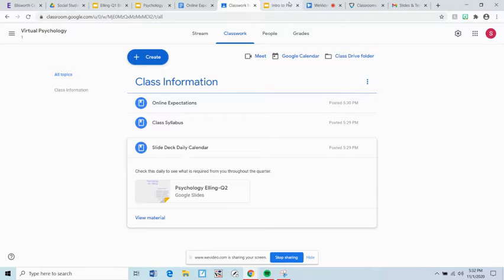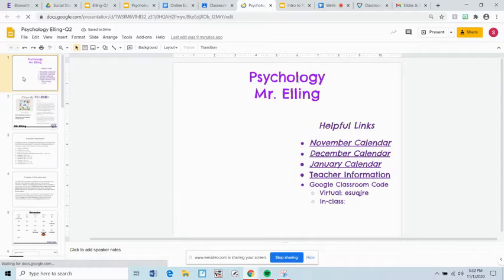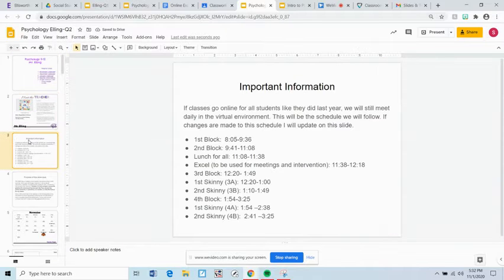All right, so the first thing I want to show you is this slide deck calendar I have clicked on right here. If you click on this link in my classroom, it comes up saying Psychology, Mr. Elling, so you know you're in the right place. I should put the grades here as well. If you look around, there's a Meet the Teacher page. There's important information on schedule.